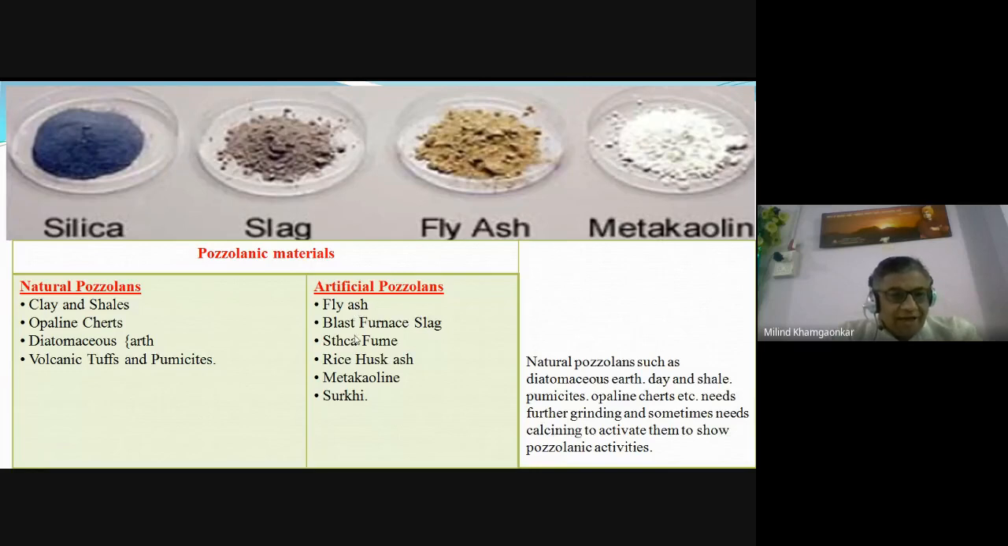Artificial ones: fly ash, blast furnace slag, silica fume, rice husk ash, metakaolin, and after grinding the brick, the material formed is called surki. So it is also a very good pozzolanic material. This surki, or the ground red bricks, was used in the construction of one of the eminent dams in our India, the dam which is constructed over river Satluj. Okay, so there the surki is being used.